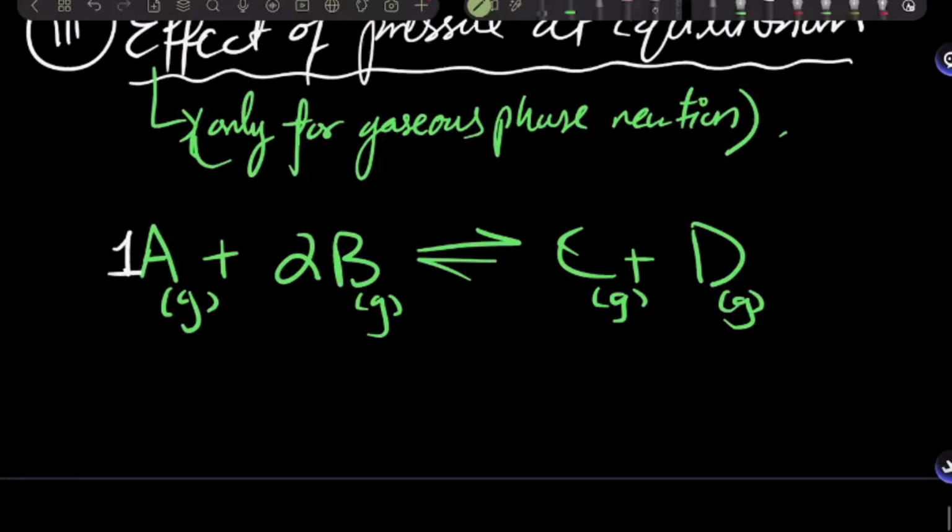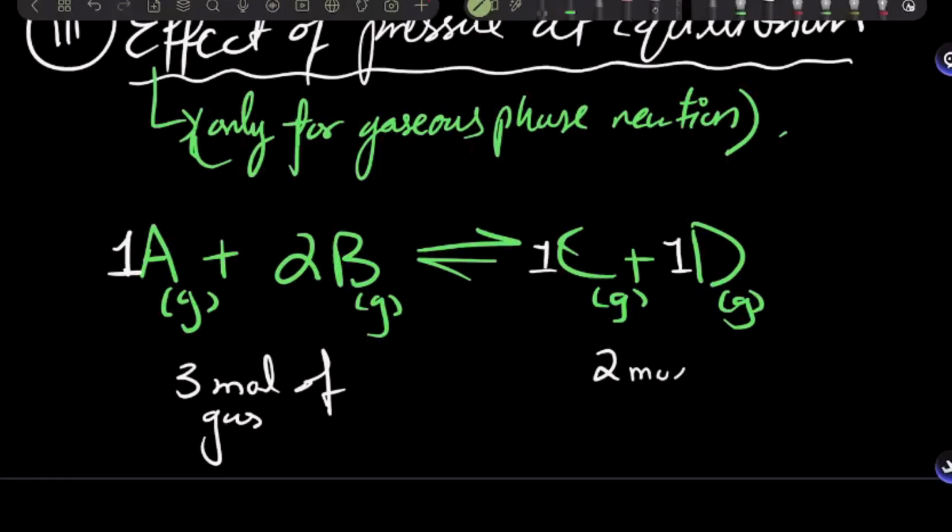There's 1 mole of A and there's 2 moles of B. So there's 3 moles of gases, right? On the left-hand side. And how many moles of gases are on the right-hand side? There's 2. 2 moles of gas on the right-hand side. So if I move on to the right-hand side, I produce 2 moles of gas. If I move to the left-hand side, I produce 3 moles of gas.